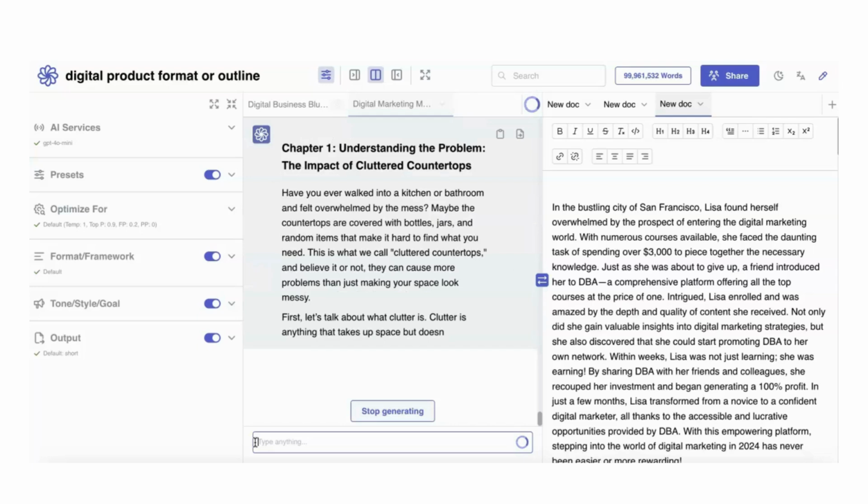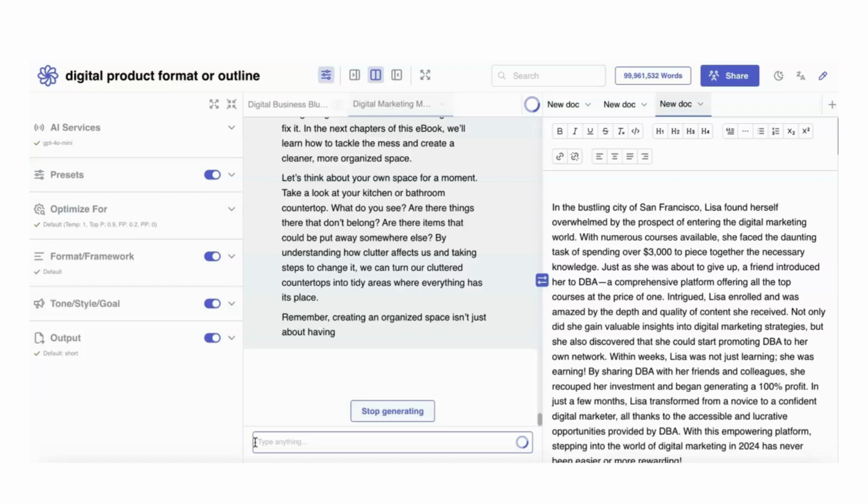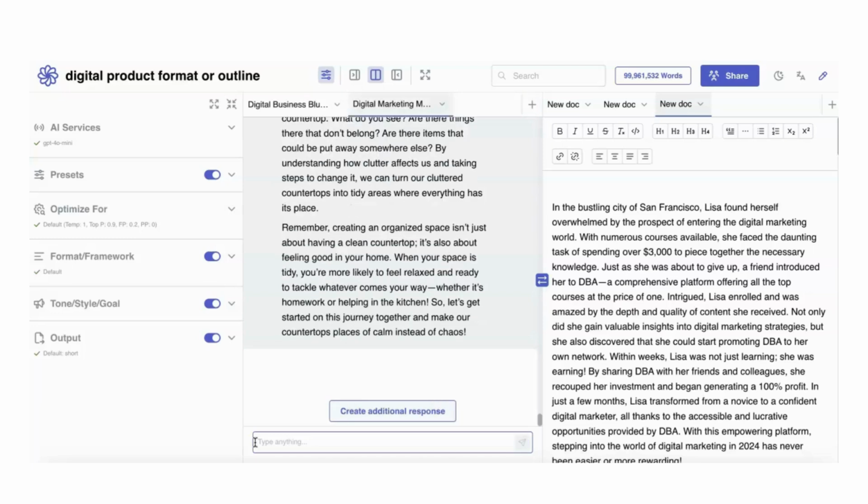It says, understanding the problem, the impact of cluttered countertops. Have you ever walked into a kitchen or bathroom and felt overwhelmed by the mess? Maybe the countertops are covered with bottles, jars, and random items that make it hard to find what you need. Now, I feel like this is really simple jargon. It's nothing over the top. It sounds like a natural voice. So that now when you implement your voice into this, you don't have to reinvent the entire wheel all over again. Okay? So that's a good thing about telling it to write so that an 8th grader can understand it.